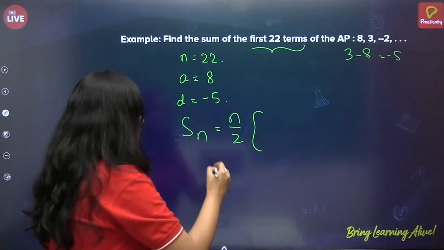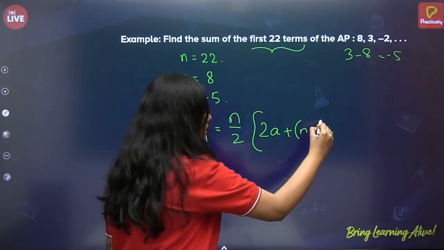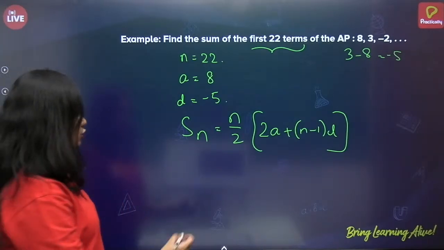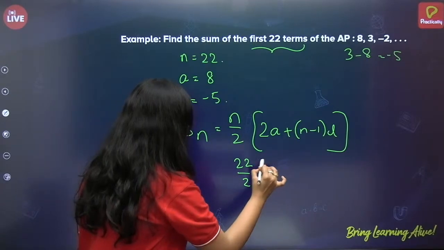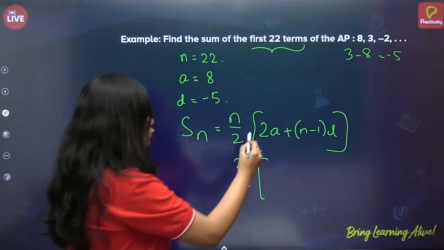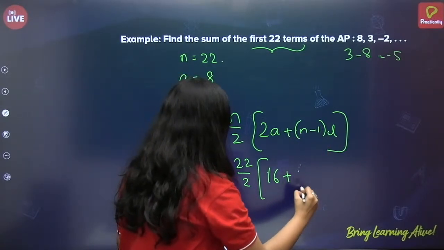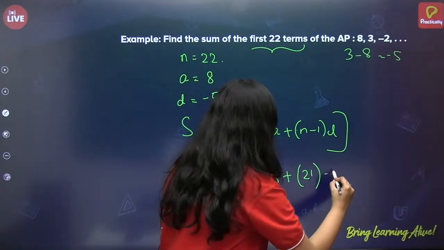Sn is equal to n by 2 of 2a plus n minus 1 into d. Now, let us substitute. n is 22, so 22 by 2 into 2 times 8, 16, plus 22 minus 1, 21, into the common difference, minus 5.